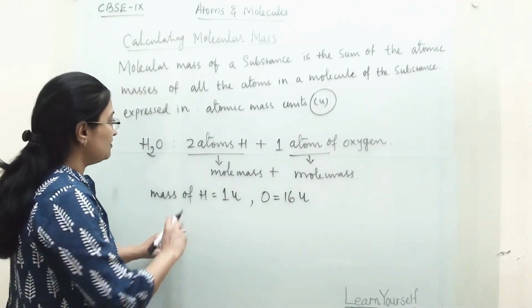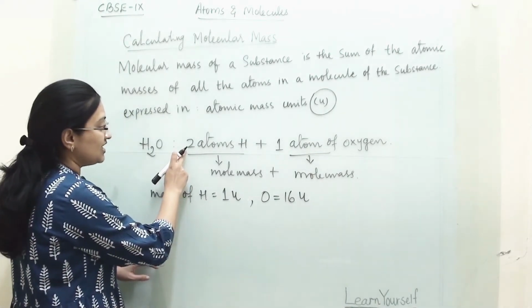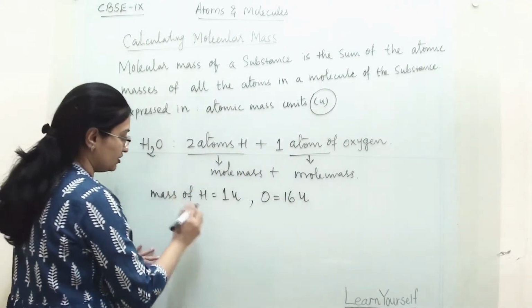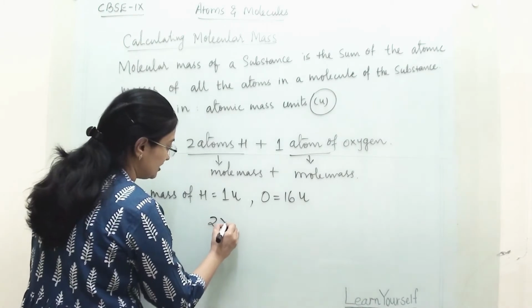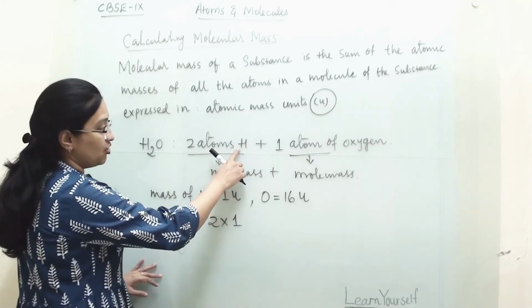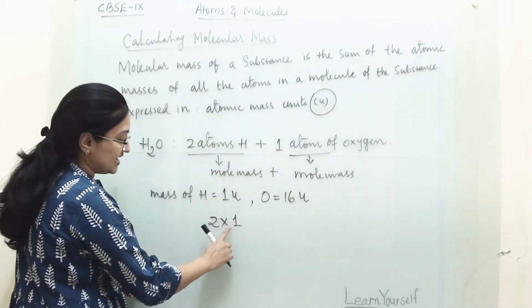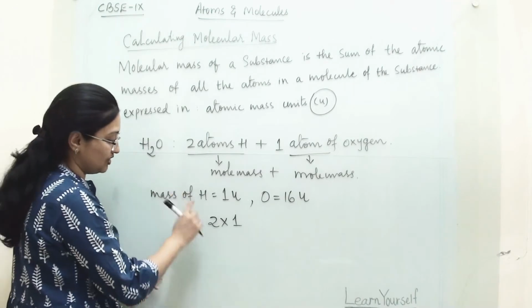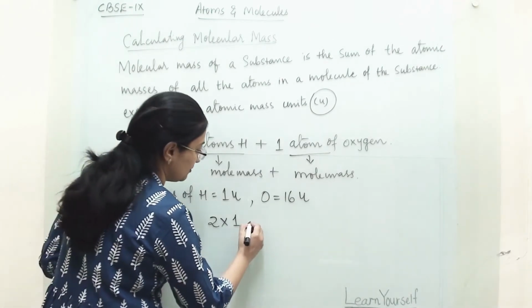So here we have to count that if there are 2 atoms of hydrogen present in this molecular formula, then we multiply that 2 with 1. 1 is the atomic mass of hydrogen, and 2 because there are 2 atoms present in this molecular formula. So 2 into 1 plus.